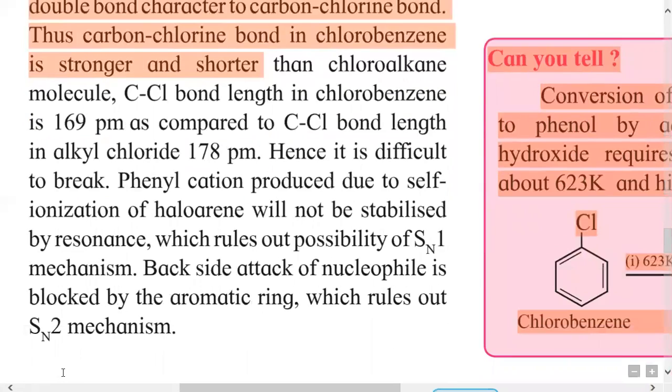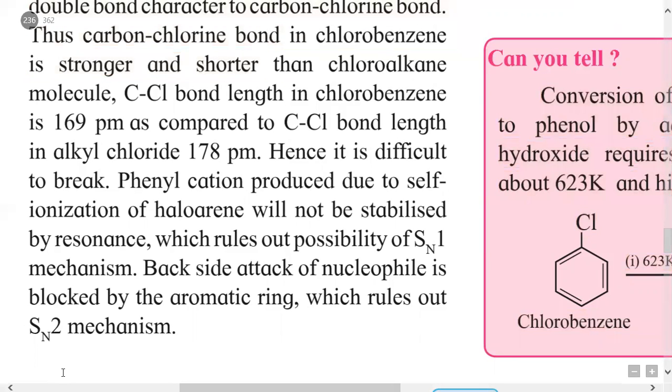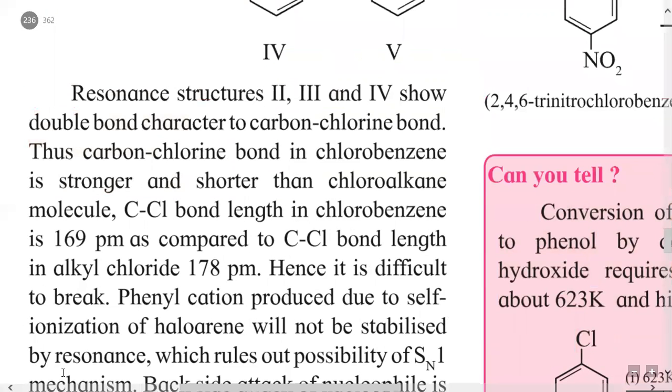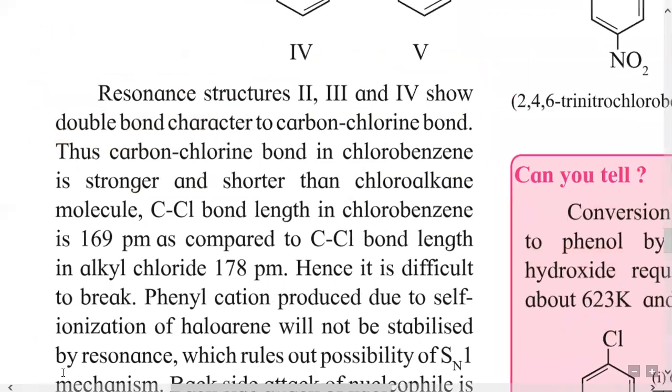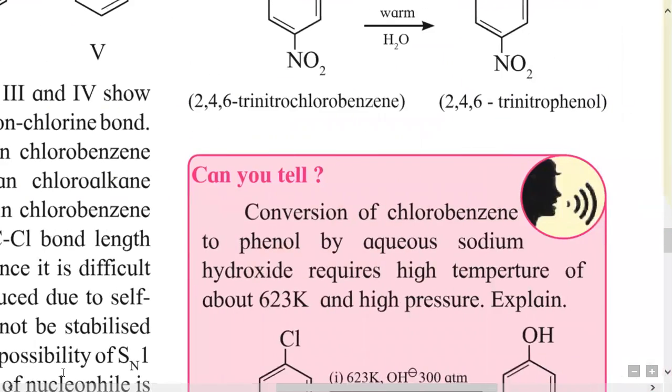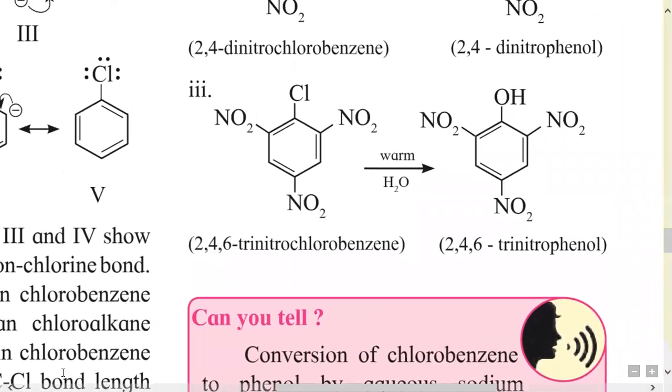The phenyl cation produced by self-ionization of the haloarene will not be stabilized by resonance, which rules out the possibility of an SN1 mechanism. The backside attack of the nucleophile is also blocked by the aromatic ring, which rules out the SN2 reaction. So towards SN1 and SN2 reactions, these possibilities are absent in haloarenes.